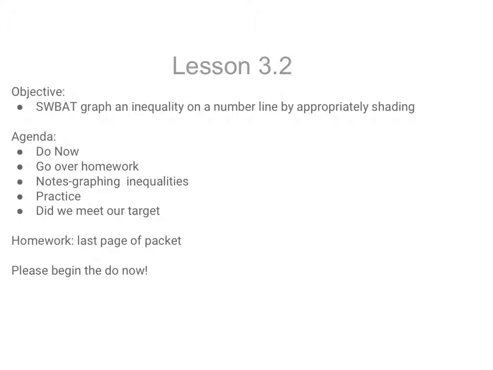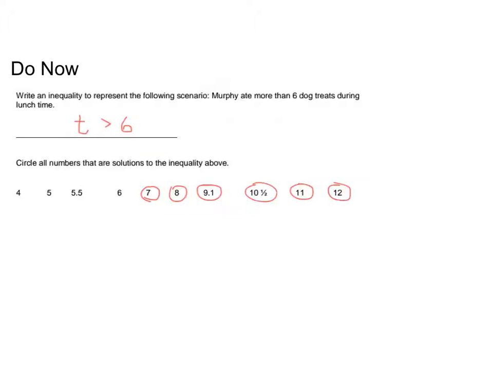Okay, in this lesson, we're going to look at graphing inequalities. In the last lesson, we translated some sentences into inequalities and made sure we have an understanding of what less than and greater than and less than or equal and greater than or equal represent. So today we're going to graph those inequalities on a number line, and we're going to do that by shading, and you'll understand what that means in a second. So let's take a quick look at the do now again and go to the next page, please.